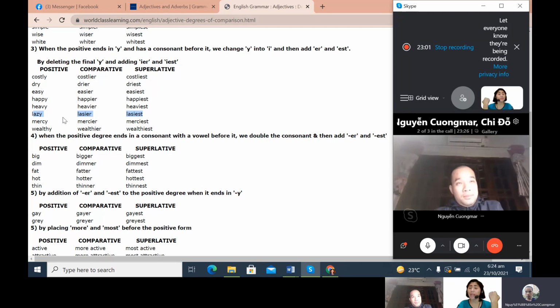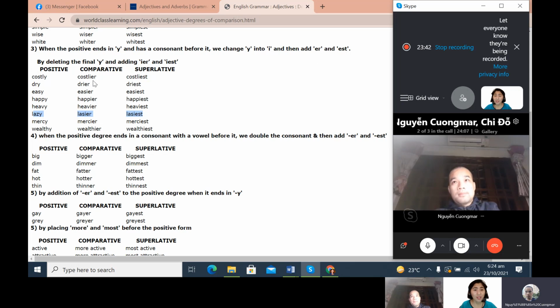Okay, so this is also another form. That is why I'm sending you the list, so that whenever you want to use one of these words in your sentence, you can check the list whether you will add ER, EST, or just R or ST. Now, it says here that when the word ends with Y, just like costly, dry, easy, happy, and has a consonant before it, the rule is you change Y to I and then add ER and EST.